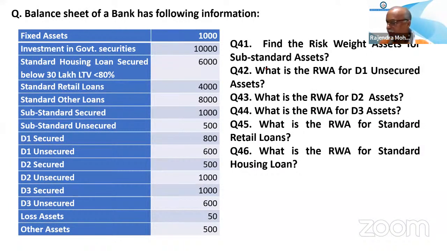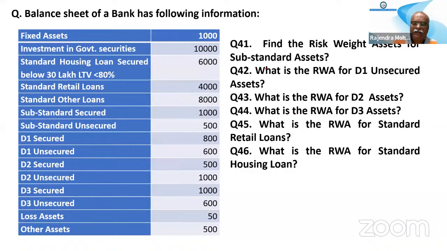Sir, for housing loan, is that not 25%? Which one? RWA for the standard housing loan. No, no, it is 35%. There is no 25%. It starts with 35 only. 35, 50, 75: three are there. Housing loan, there is no 25%.